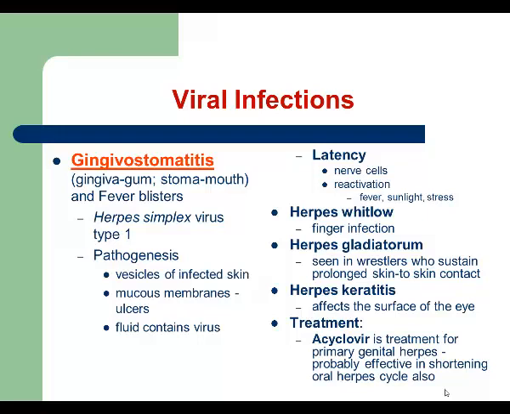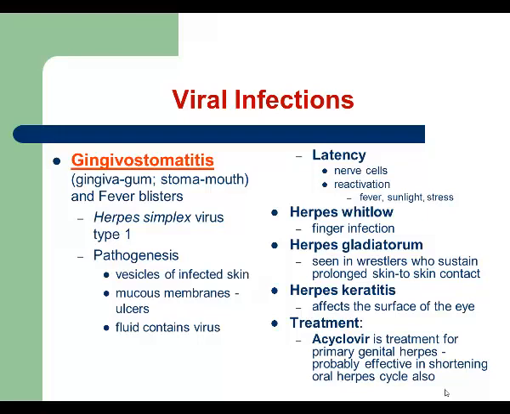Who is the source of infection? An infected individual. How is it transmitted? It's transmitted through direct contact. And then within the next couple weeks, patients recover from this infection. But once again, remember, herpes simplex virus causes latent infection. It means it's not going to leave the system of that patient. It will stay in the trigeminal nerve ganglia for the rest of the life of that patient. And every time it gets reactivated, patients develop symptoms of gingival stomatitis again. What can cause activation of herpes simplex virus?